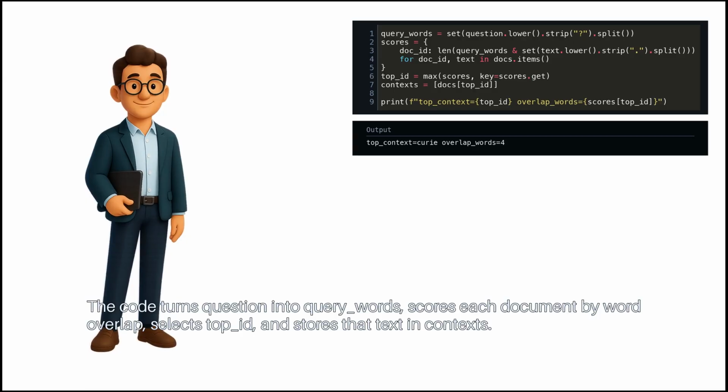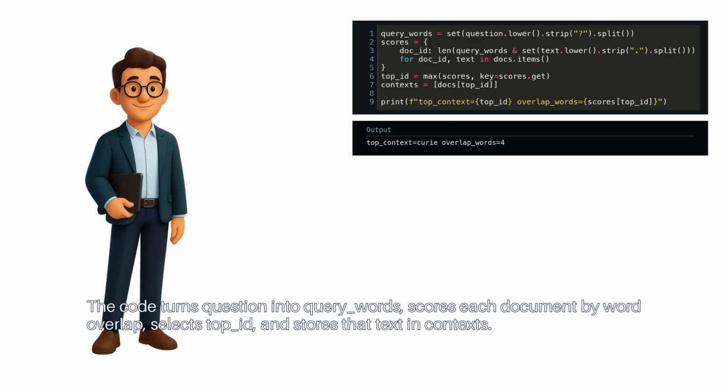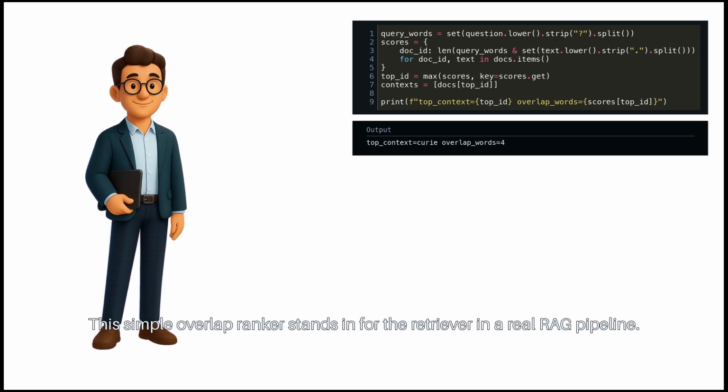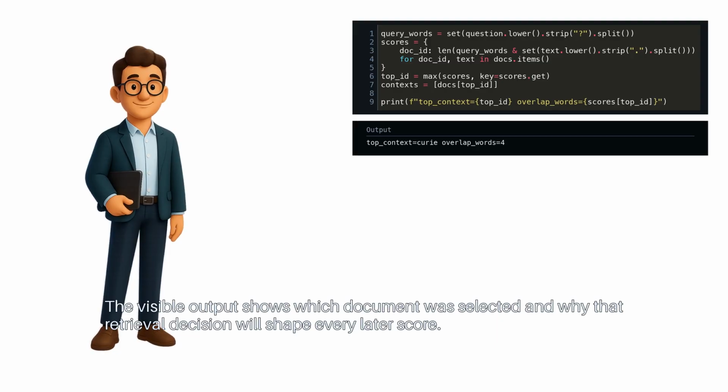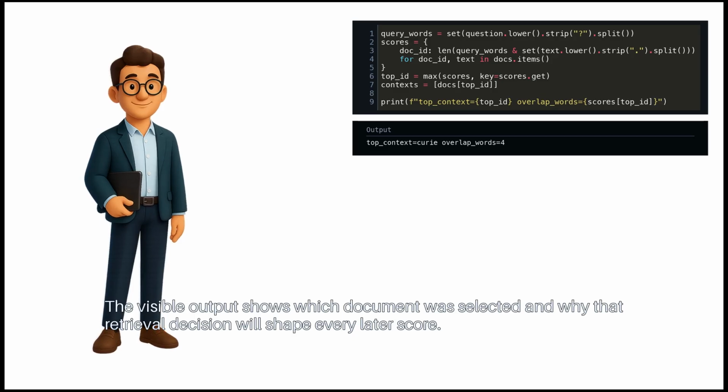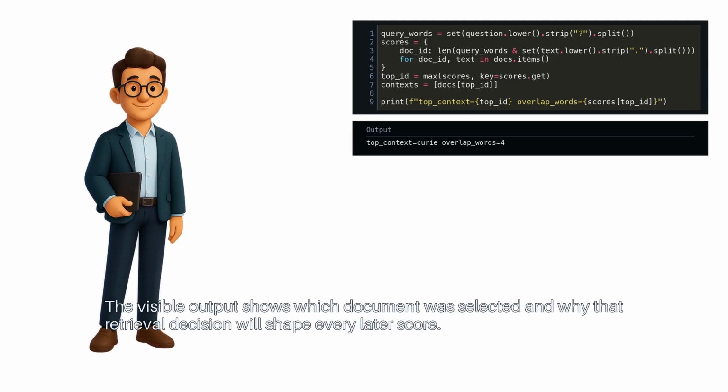The code turns question into query words, scores each document by word overlap, selects top ID, and stores that text in contexts. This simple overlap ranker stands in for the retriever in a real RAG pipeline. The visible output shows which document was selected and why that retrieval decision will shape every later score.